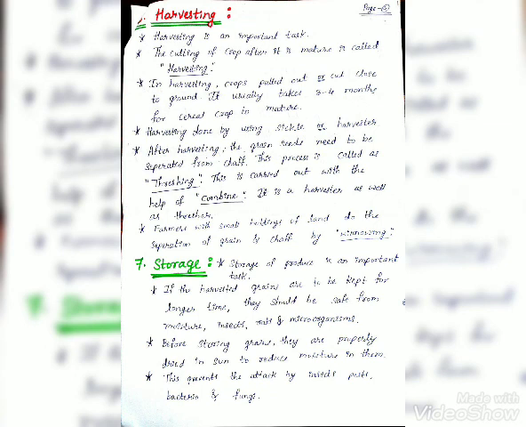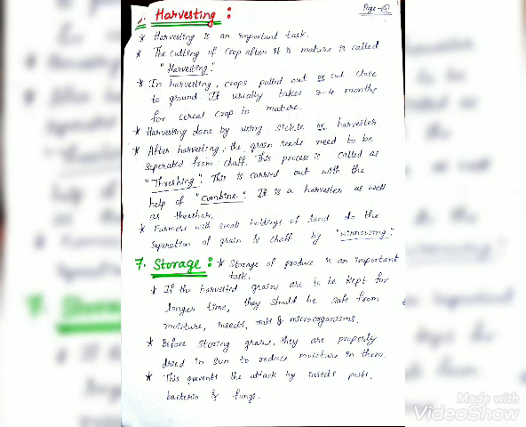Seventh one is storage. Storage of produce is an important task. If the harvested grains are to be kept for a longer time, they should be safe from moisture, insects, rats and microorganisms.